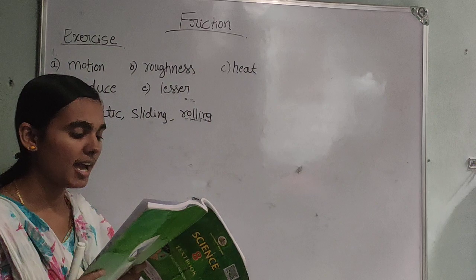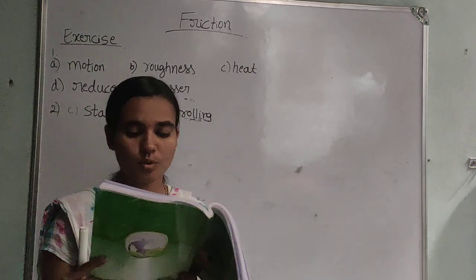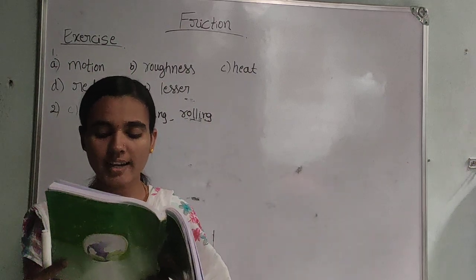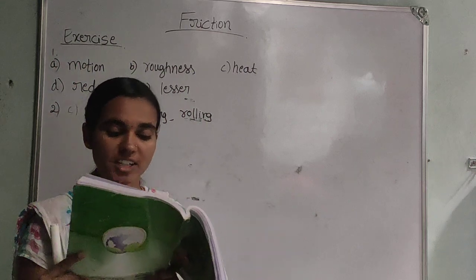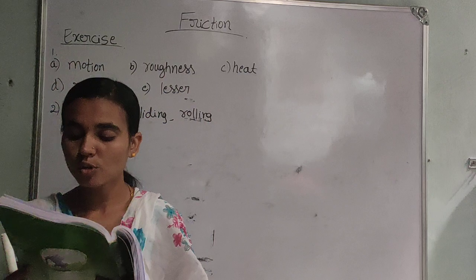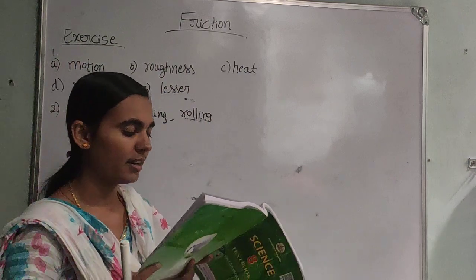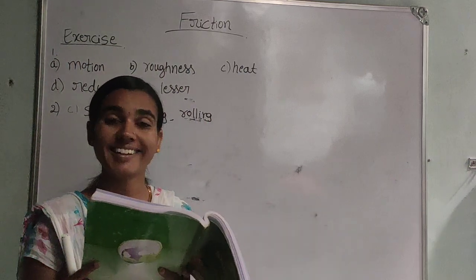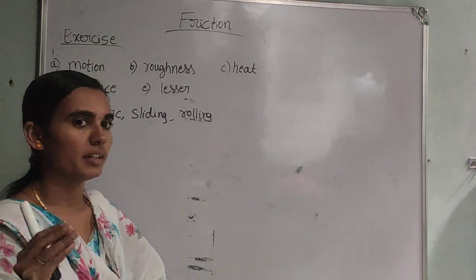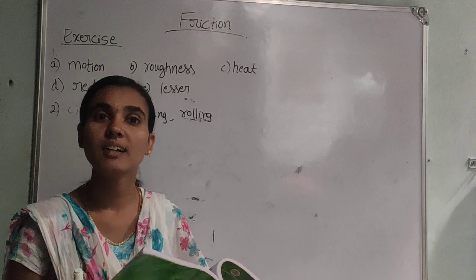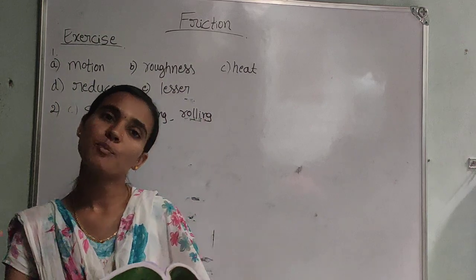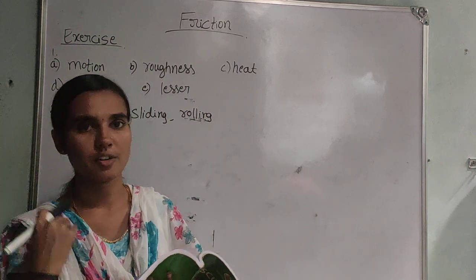Third question: Alida runs her toy car on a dry marble floor, wet marble floor, newspaper and towel spread on the floor. The forces of friction acting on the car on the different surfaces in increasing order will be. Here a girl named Alida is playing with a toy car, moving the car on different surfaces.